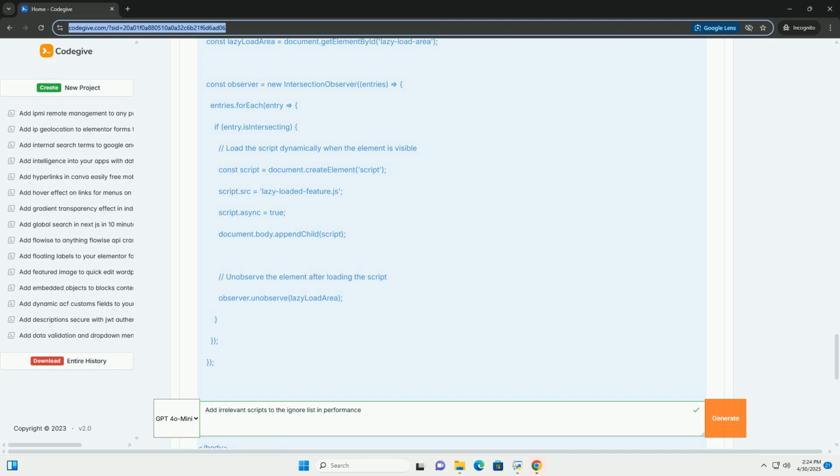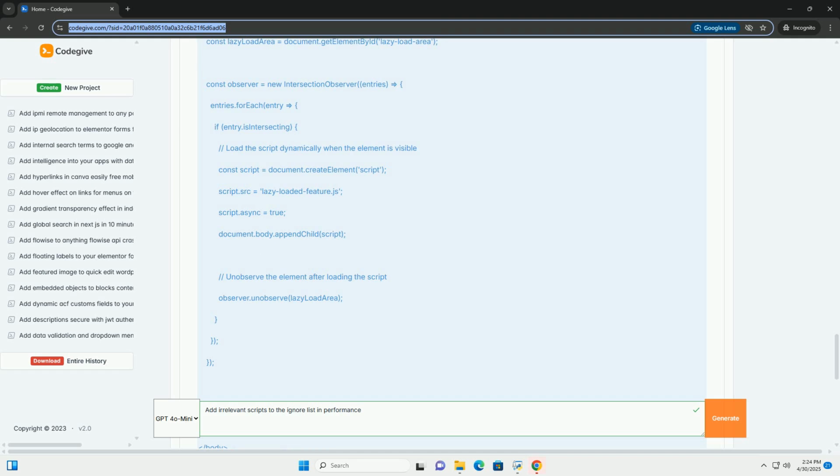Use WebPageTest. WebPageTest is a free online tool that allows you to test your website's performance from various locations and browsers. It provides detailed metrics, including page load time, First Contentful Paint, FCP, Largest Contentful Paint, LCP, and Time to Interactive, TTI.